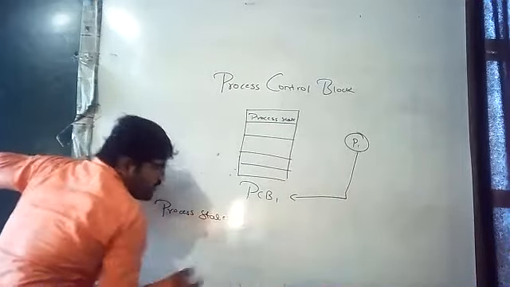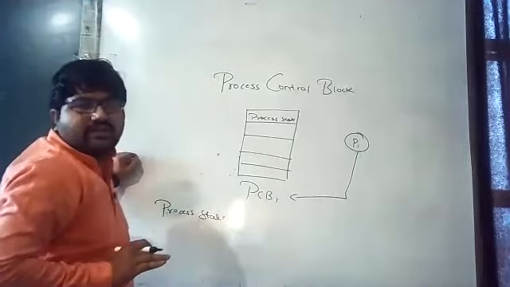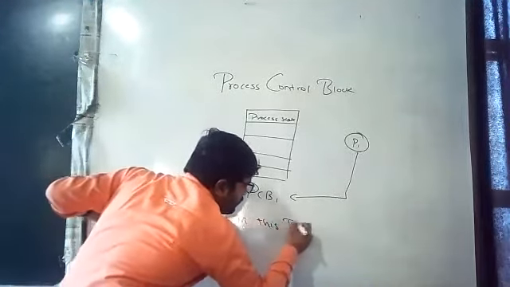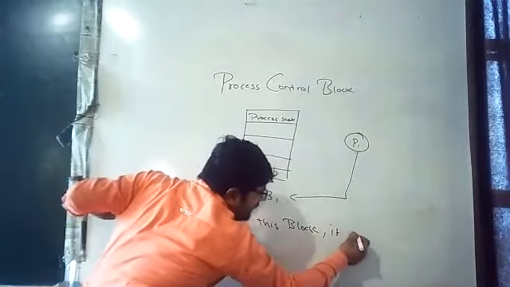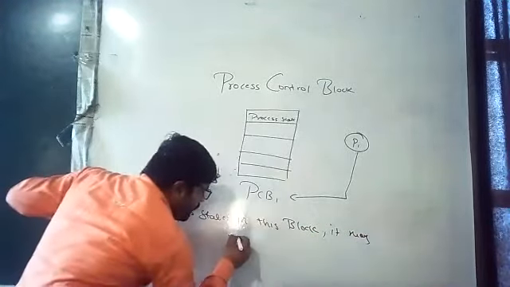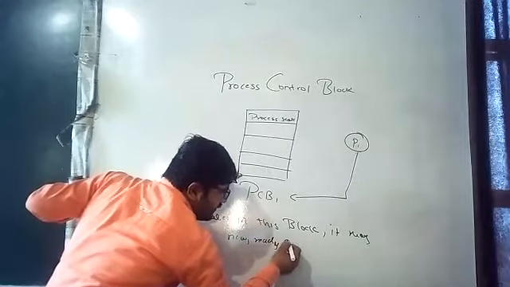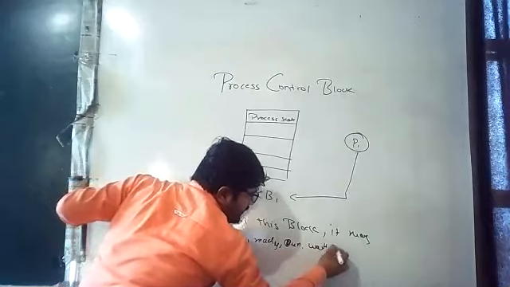According to my explanation, there may be any state. In this block, it may contain new, ready, run, wait, terminate.